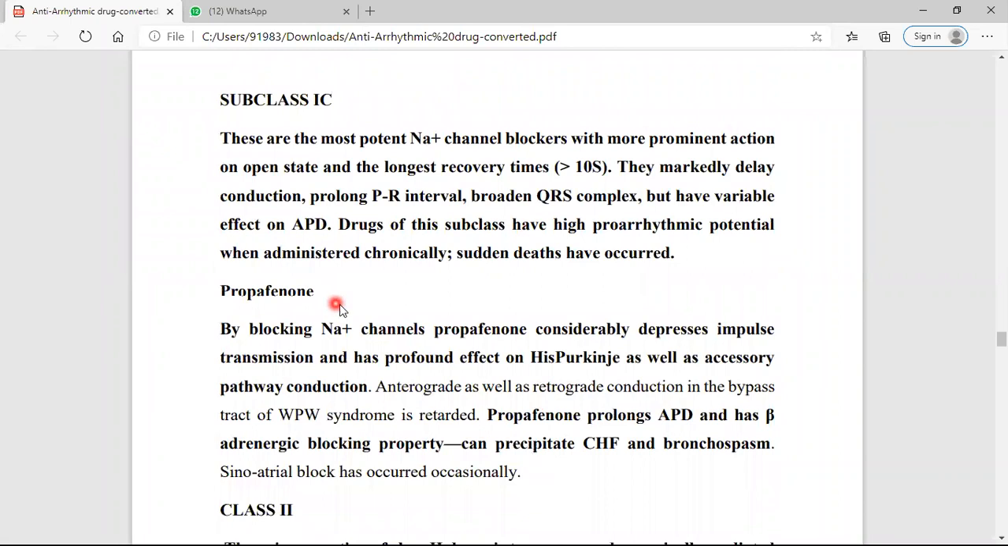Now, what is the next drug? It is propafenone. It is a sodium channel blocker that considerably depresses impulse transmission and has a profound effect on the Purkinje fibers. It prolongs the action potential duration and has beta adrenergic blocking property, and it can precipitate cardiac congestive heart failure and bronchospasm.